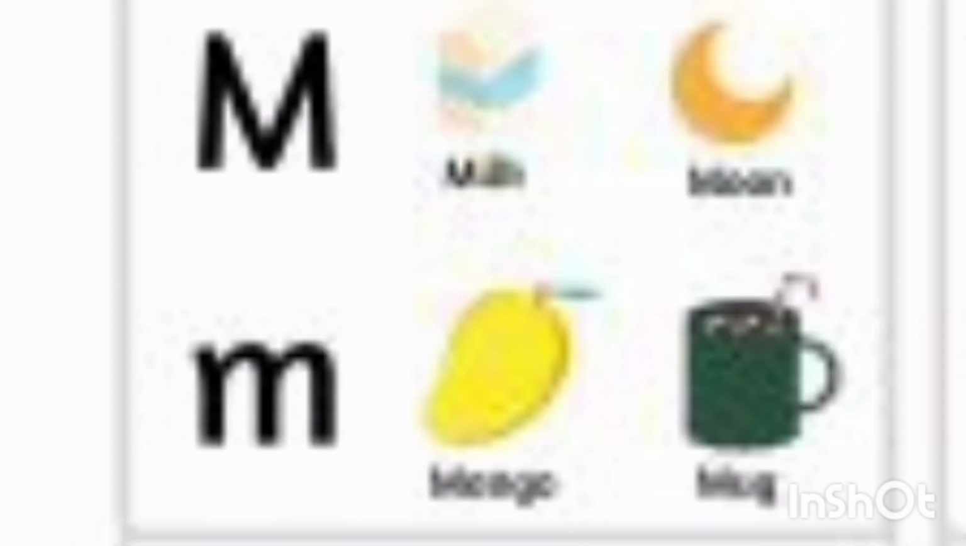M for milk, M for moon, M for mug, M for mango. N for nose, N for nail, N for nest. O for orange, O for onion, O for ostrich, O for owl.